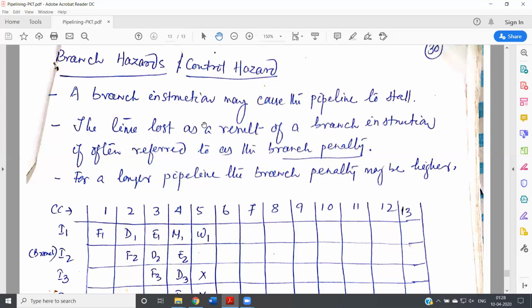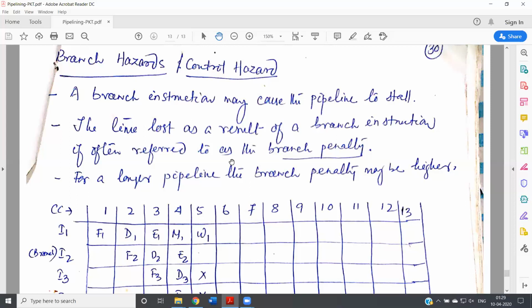The time lost as a result of a branch instruction is often referred to as the branch penalty. It is called the branch penalty because the penalty is because of the branch instructions only.